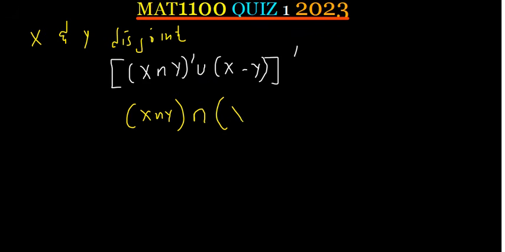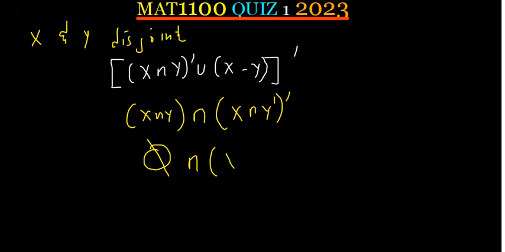And then we know that x minus y is x intersection y complement. This one is also going to gain a complement here because we've distributed the complement. So a complement comes here. And since x and y are disjoint, meaning that the intersection of these two sets is going to be an empty set, that will be empty set intersect, and then we distribute this complement again to what is inside.